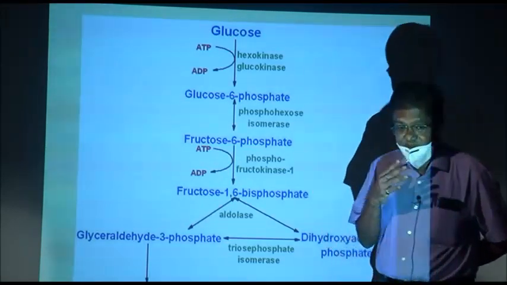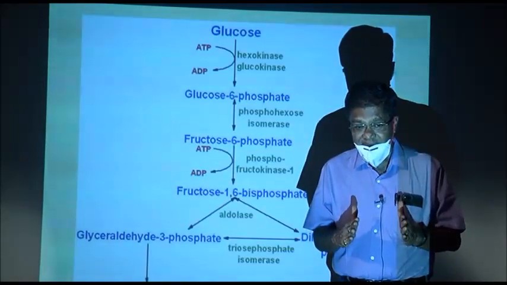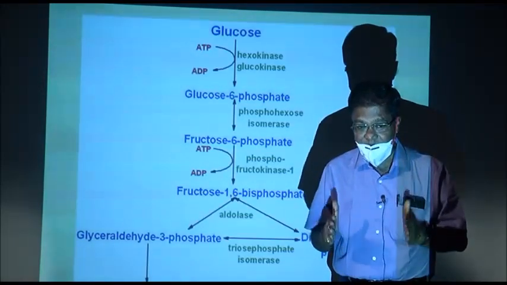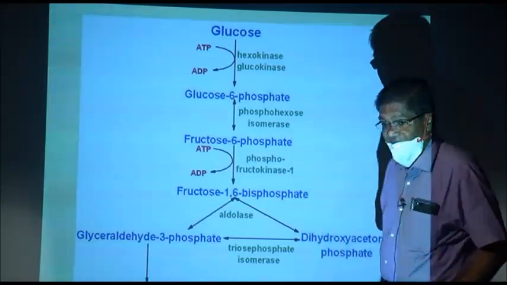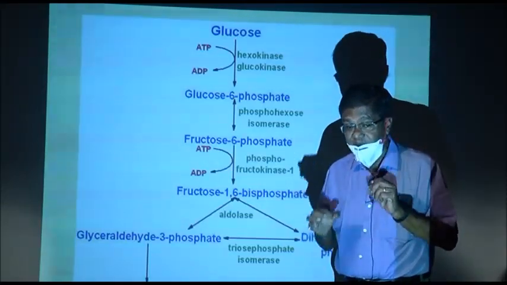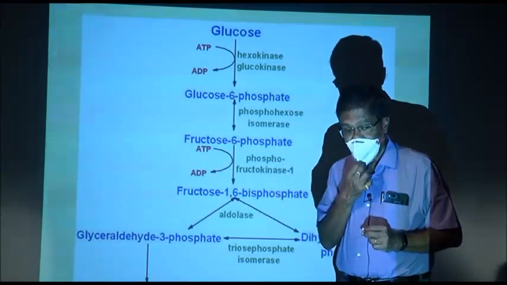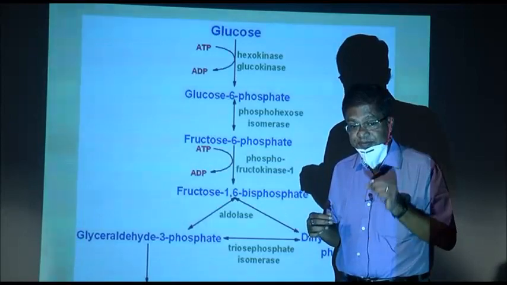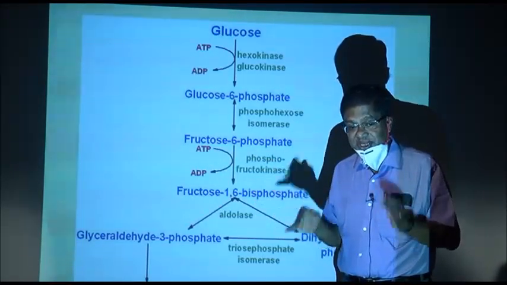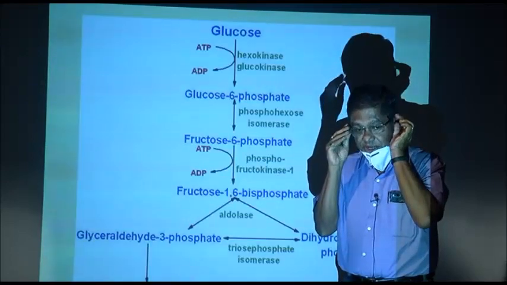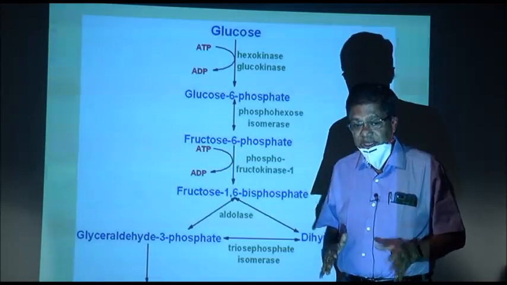The first step in aerobic respiration, the respiration which involves oxygen, is glycolysis. For your information, for anaerobic respiration also the starting point is glucose, but we will discuss the differences later on. In aerobic respiration, it starts with glucose.